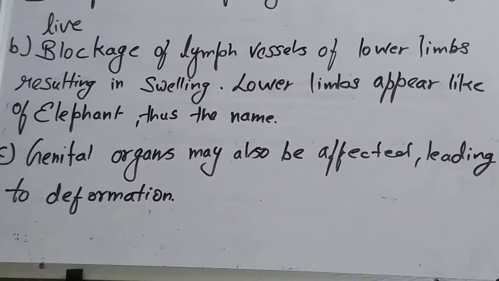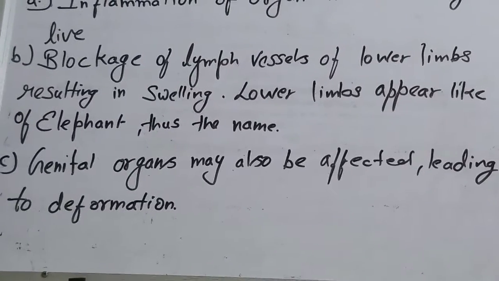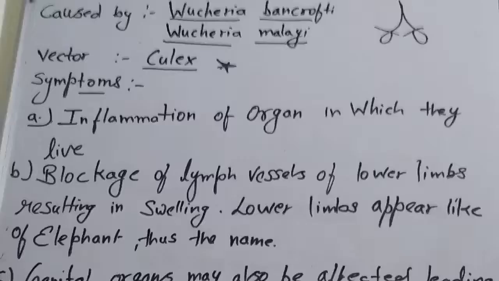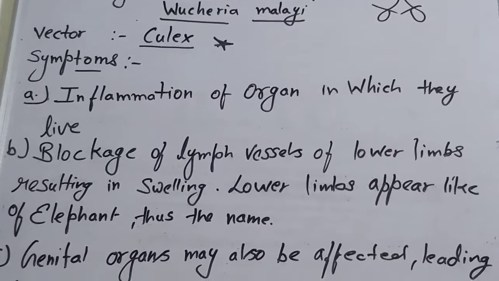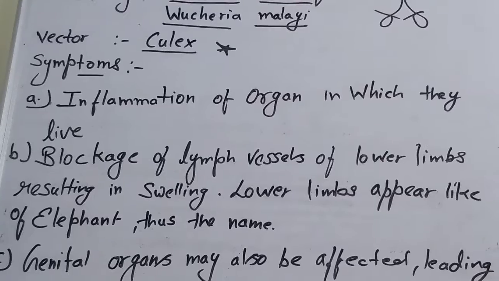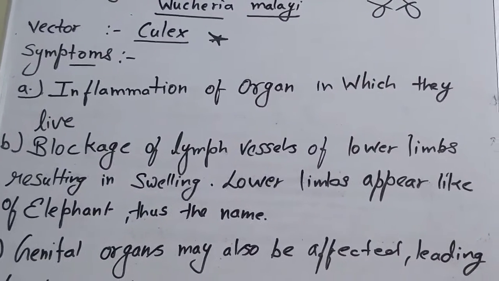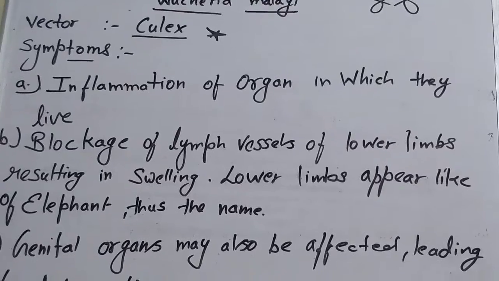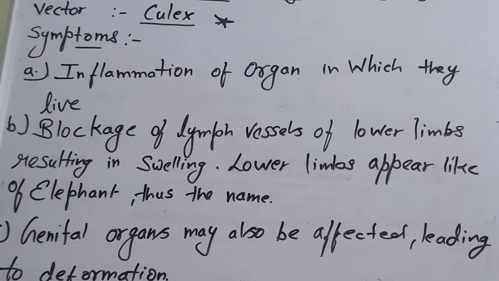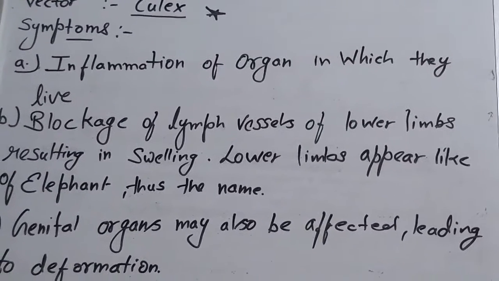So we have discussed a number of diseases. Bacterial diseases: pneumonia and typhoid. Viral disease: the common cold. Protozoan diseases: amoebiasis and malaria, and malaria has a life cycle.